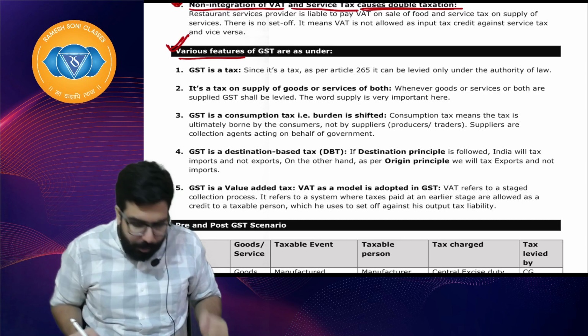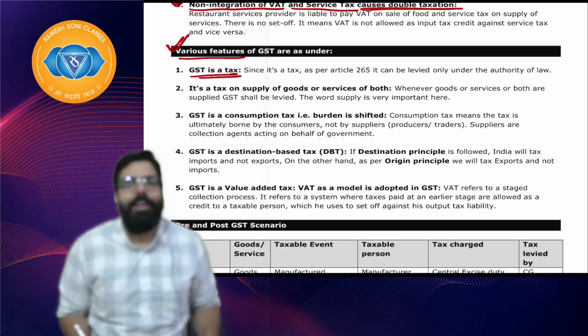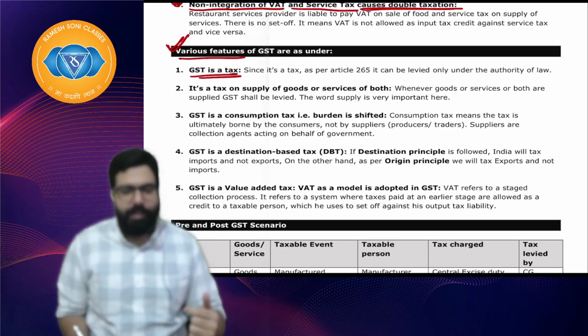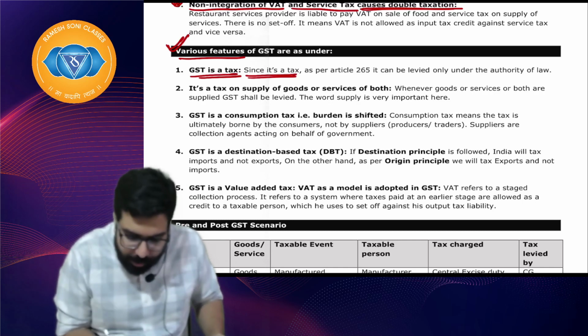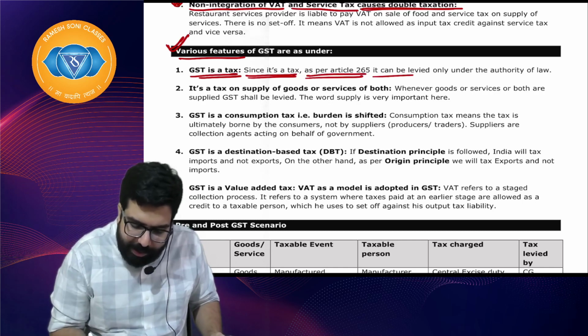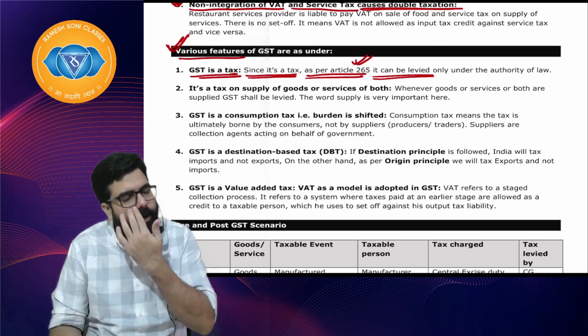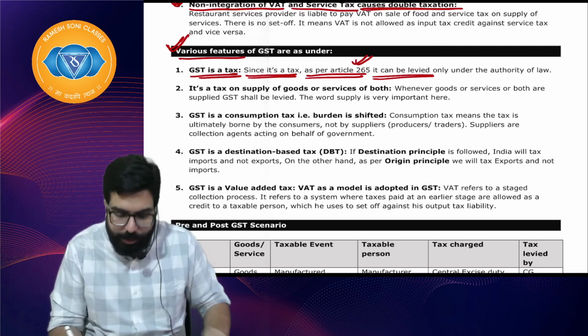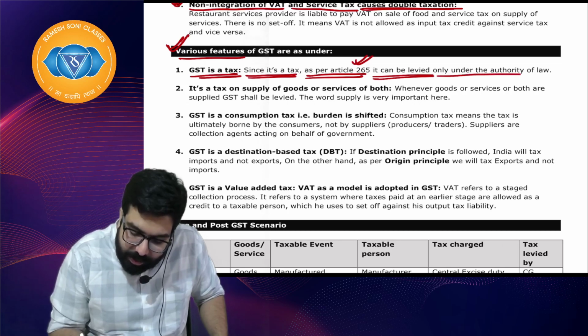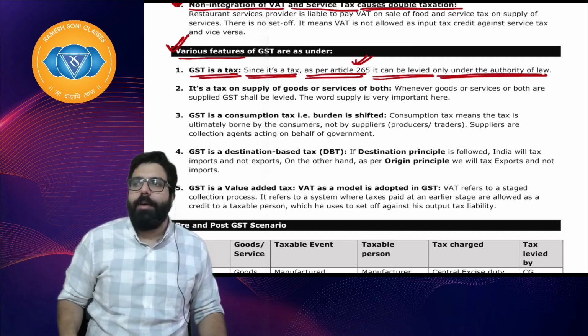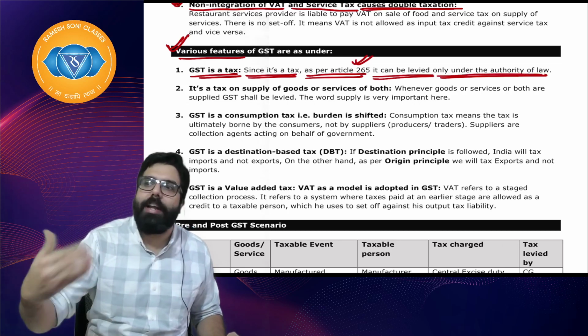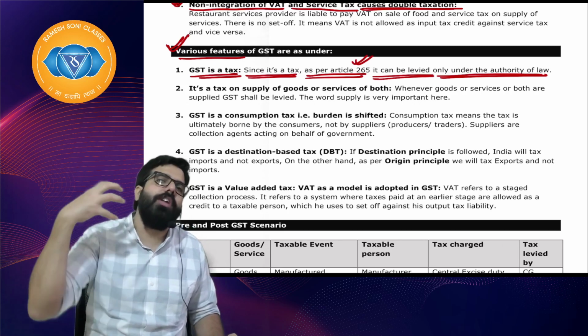It says over here, GST is a tax. Sir, we already know GST is a tax. It's a tax. As per Article 265, it can be levied. Baba, we'll be learning about Article 265 later. Article 265 is there in the book. Don't worry, we'll talk about it. It can be levied under the authority of law. Actually, when you read Article 265, it says no tax can be levied without the authority of law.